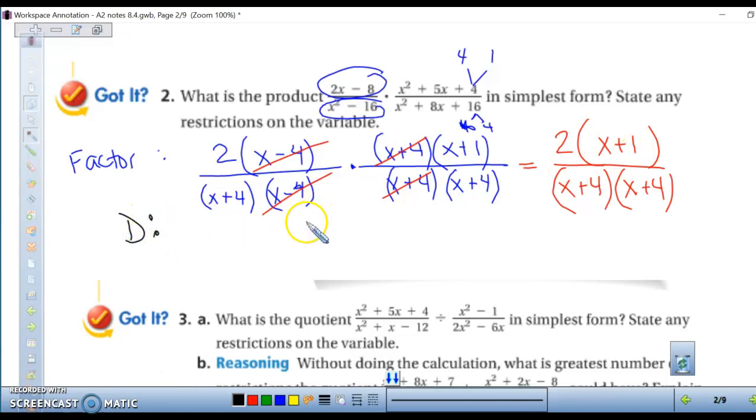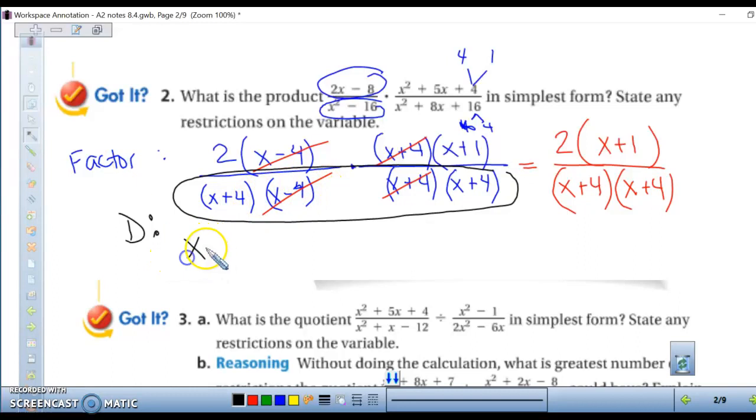So from the original equation, we need to do the domain of the entire denominator from both rational expressions. So for the first one, x can't equal a negative 4, and x can't equal a positive 4. And the second one, we have negative 4 and negative 4.